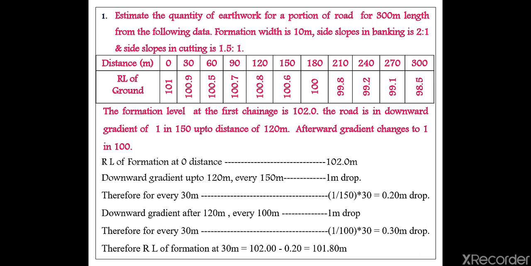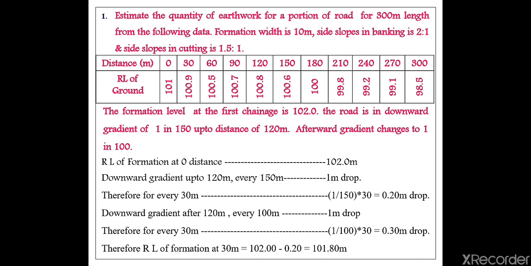Okay, that is okay. Then after 120 meter what? After 120 meter the gradient changes to 1 in 100. So for every 100 meter there is one drop, right? 1 in 100, for every 100 meter there is one drop. Then for every 30 meter how much will be the drop, right? Here the change is 30 meter, right? So for 100 meter if 1 meter will be the drop, then for 30 meter how much will be the drop, that I have to find out. Same way, 1 divided by 100 into 30 is equal to 0.3 meter drop. So up to 120 meter there is a drop of 0.2 meter, and after 120 meter there is a drop of 0.3 meter, right?